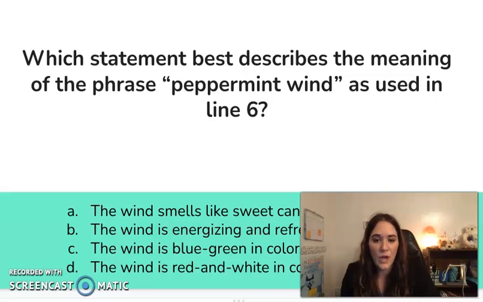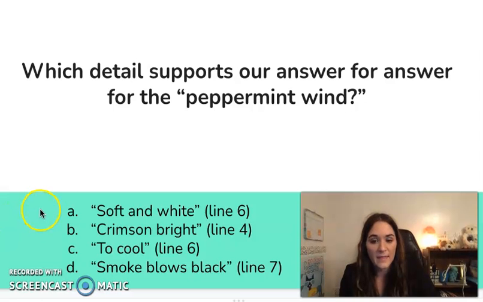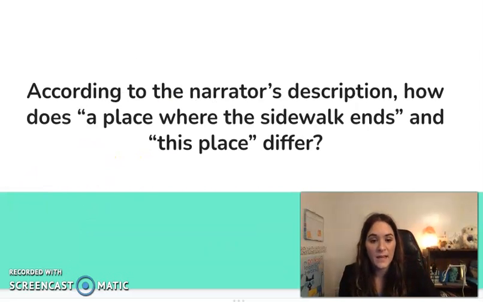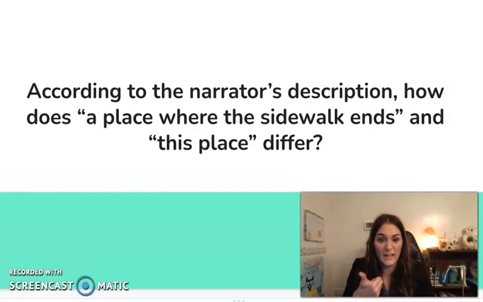So the first 2 talk about the peppermint wind. So first one has a multiple choice, asking them to determine what they think the meaning is. So focusing on the comprehension since we talked about that together, and then driving them back to that idea of the evidence. So those 2 would be a 2-part question, focusing on that idea of the peppermint wind. Then I would also ask them 2 of these questions that are open-ended that then tie back to our learning goal of what is the theme or central message, and that also allow us to share evidence.